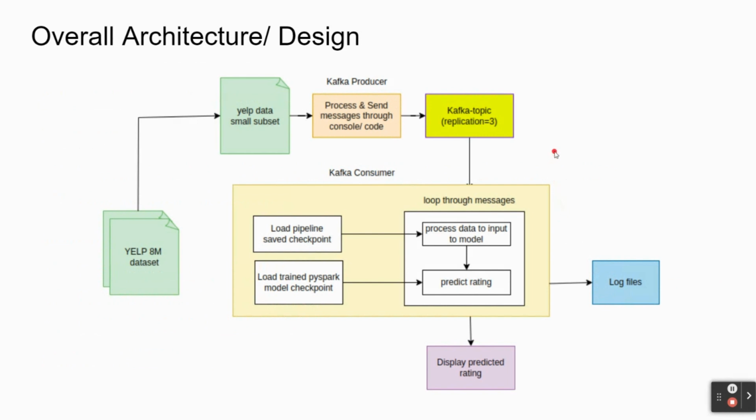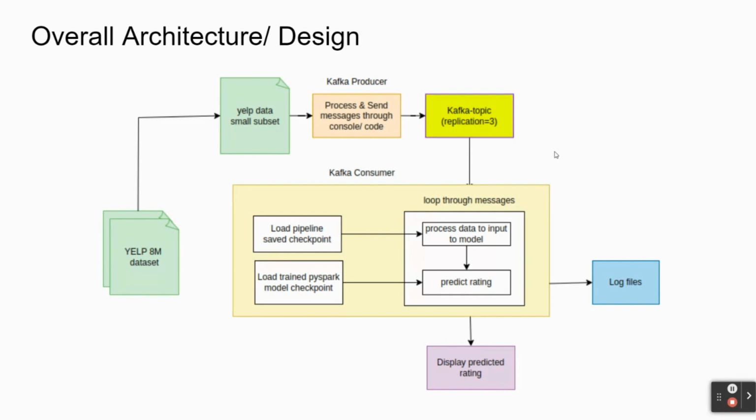Now coming to the overall architecture or design of this particular project. It has two major components. One is the Kafka producer and the other one is the Kafka consumer part. Coming to the producer part, we take a small subset of the YELP dataset and we can basically send each record using console or code to a Kafka topic whose replication factor was 3. 3 is an arbitrary number over here which is just greater than 1, just to ensure fault tolerance.